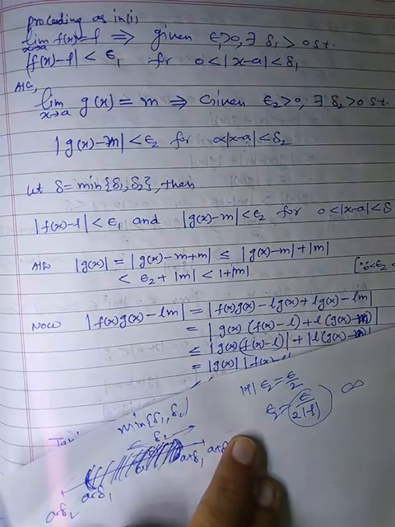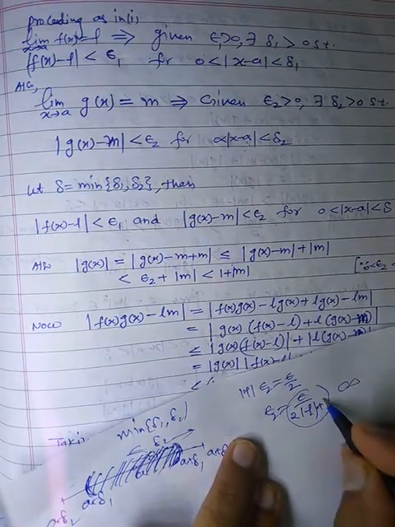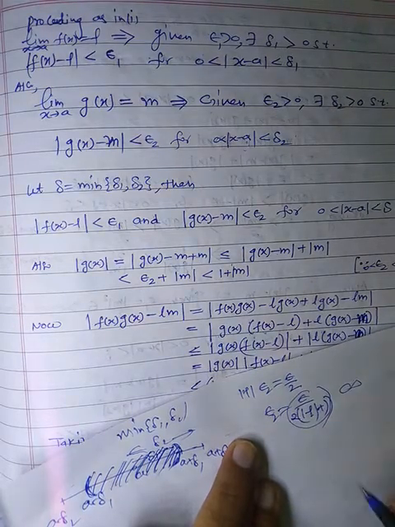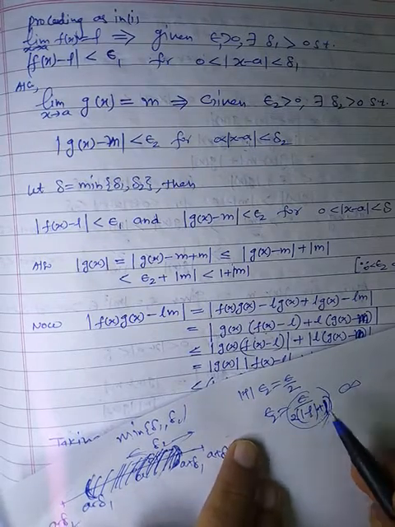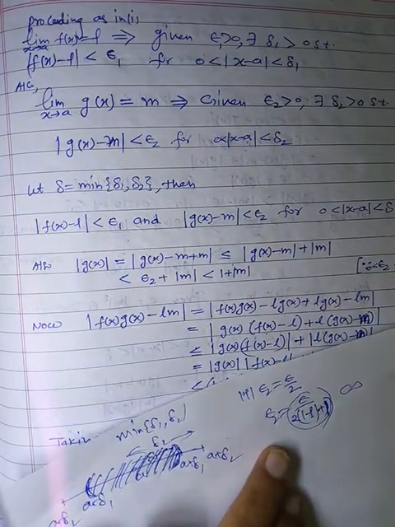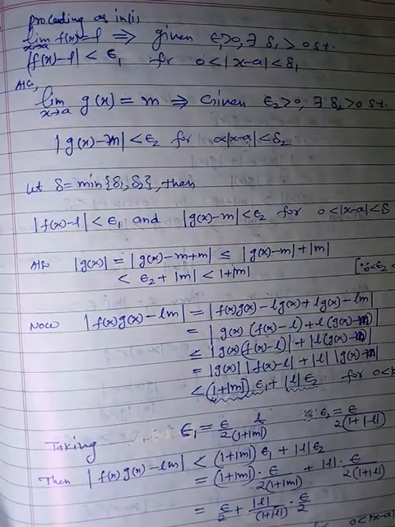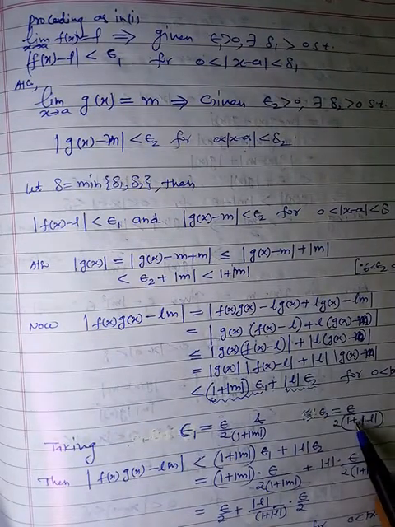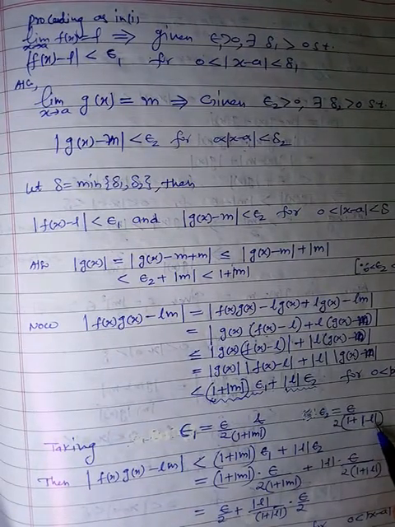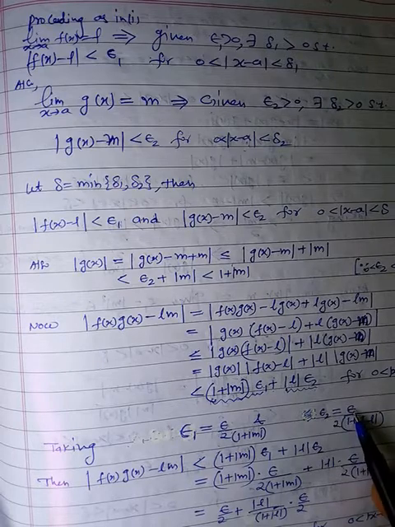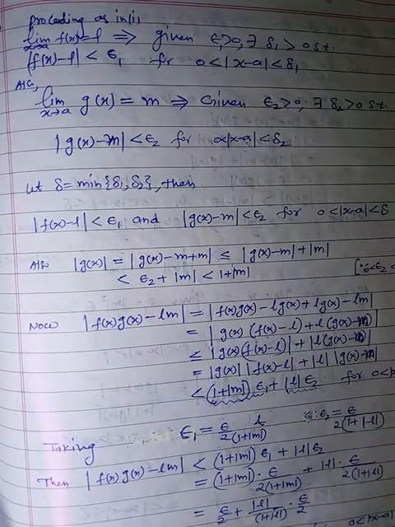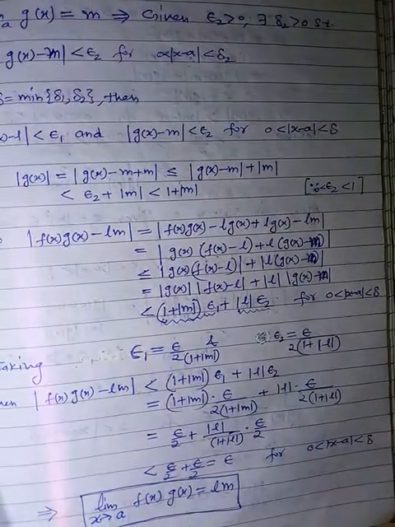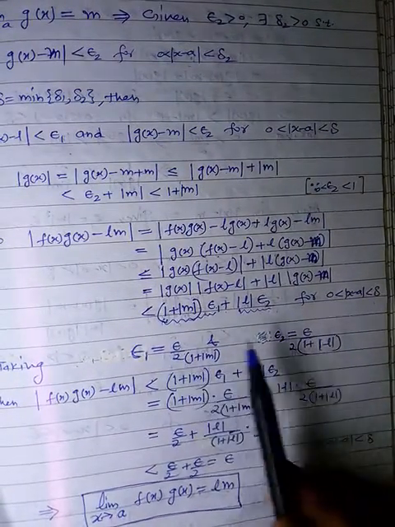So to avoid this condition, just take 1 plus 1. Just 1 को add कर लिया. Now if your magnitude of l is 0, then still we are getting epsilon by 2. Fine. So that's why rather than taking this epsilon 2 as epsilon by 2 into magnitude of l, we are actually taking epsilon 2 as epsilon divided by 2 into 1 plus magnitude of l to avoid that condition. Fine. Now replace these values here.